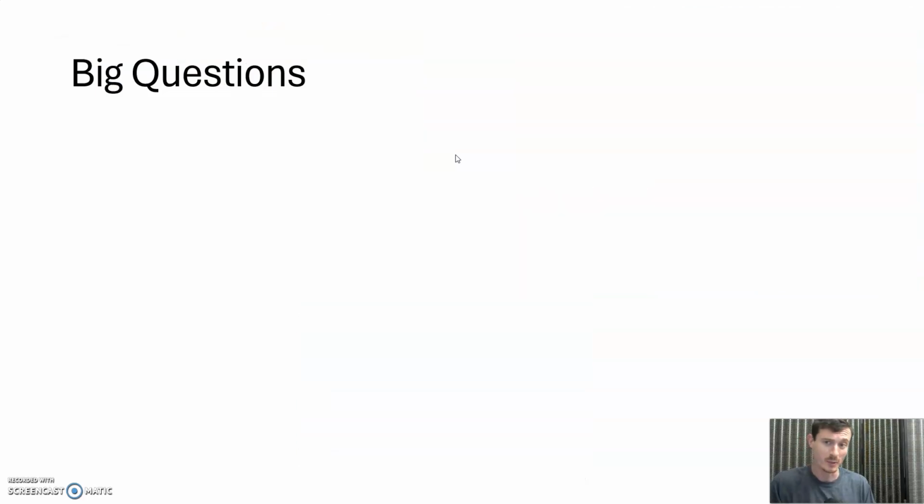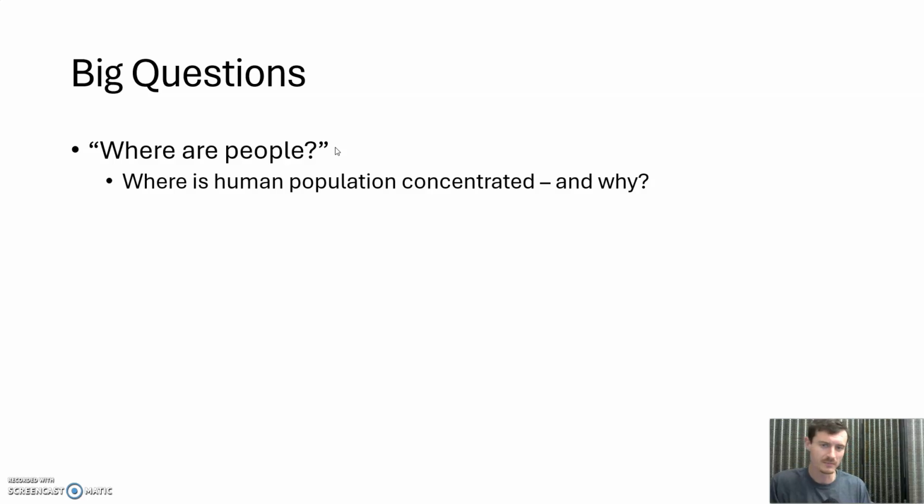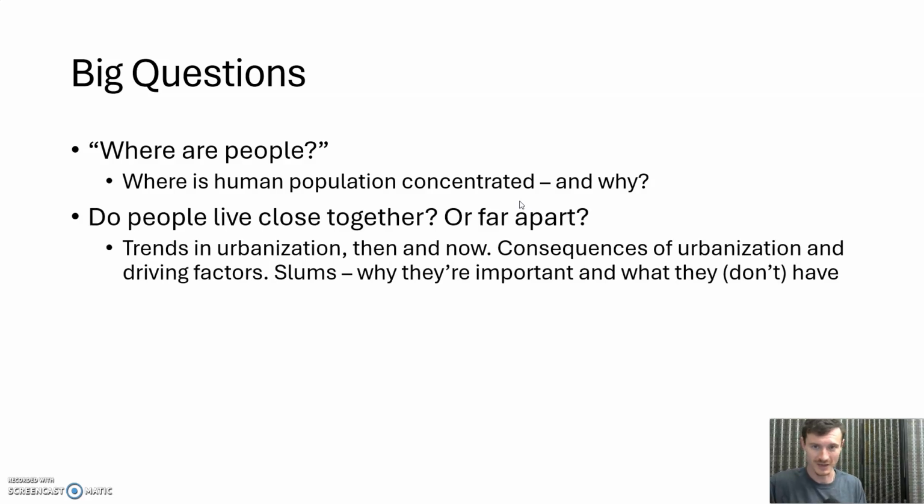With that, we can move into our big question. So where are all the people? Where is human population concentrated and why? What are the factors that influence that? Climate, precipitation, biodiversity, which relates to food production, comfortable climate, good social bonds. Do people live close together or further apart, and what is driving that? Manufacturing, development of the Industrial Revolution, people concentrate into cities because of the money. It's the economy, stupid. That's where the jobs are. That is why people move there.